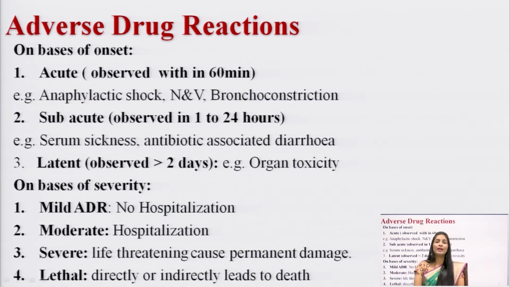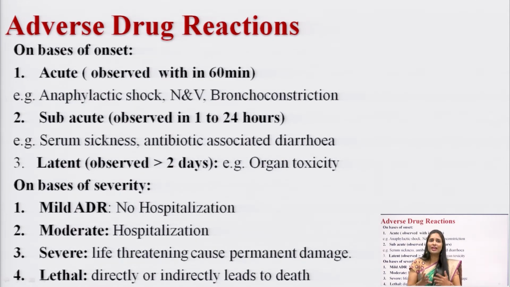And next, on the basis of onset of action, the adverse drug reaction has been classified into acute, subacute, and latent, right. Acute adverse drug reactions can be seen within 60 minutes. For example, anaphylactic shock, nausea and vomiting, bronchial constriction.